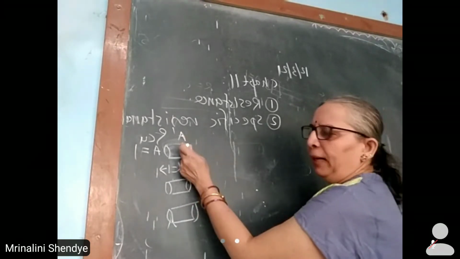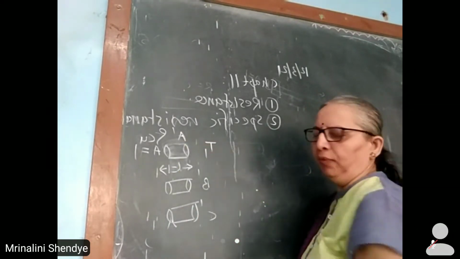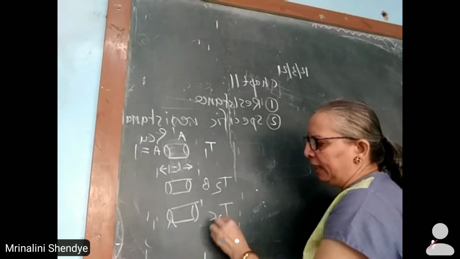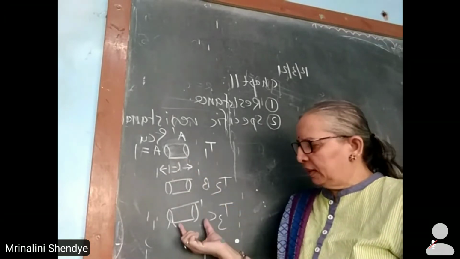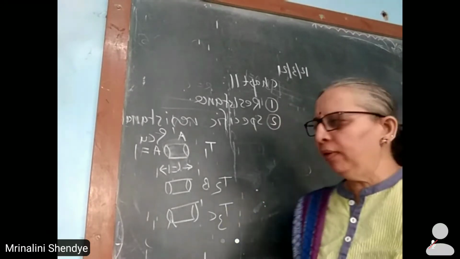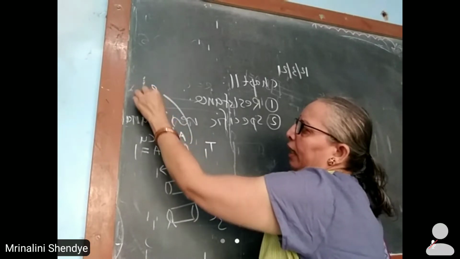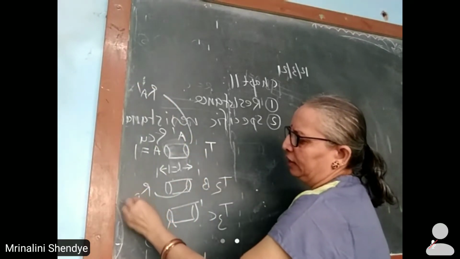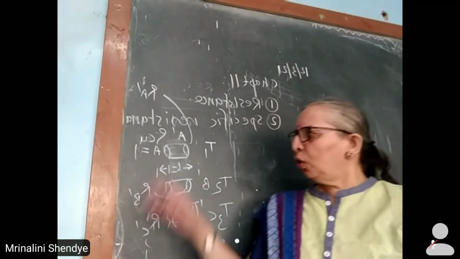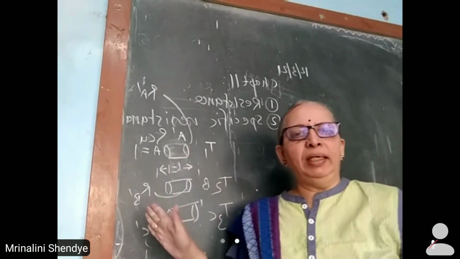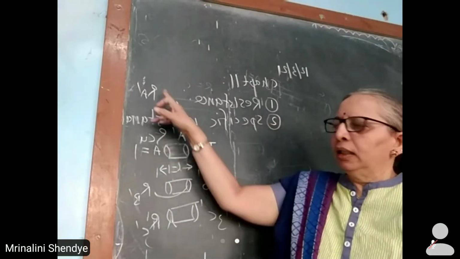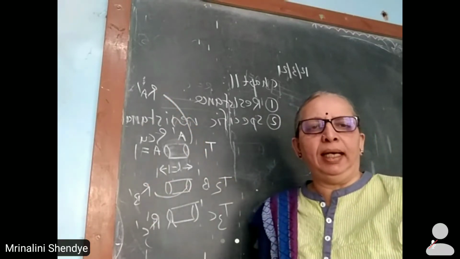We'll keep piece A dash, suppose, at temperature T1. We'll maintain piece B dash at temperature T2. We'll maintain the piece C dash, suppose, at temperature T3. Then it is observed the values of resistance RA dash, RB dash and RC dash are different. Even though their material is the same and their dimensions are the same, still when maintained at different temperatures, the resistance values of these pieces change.